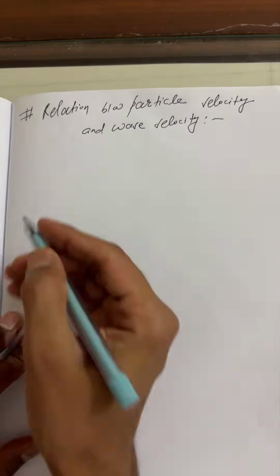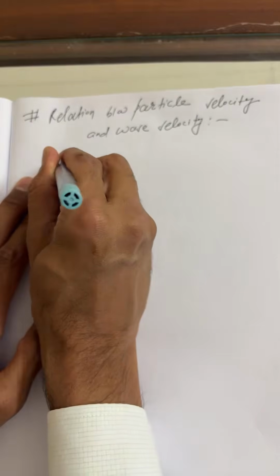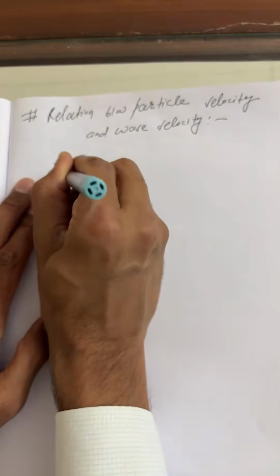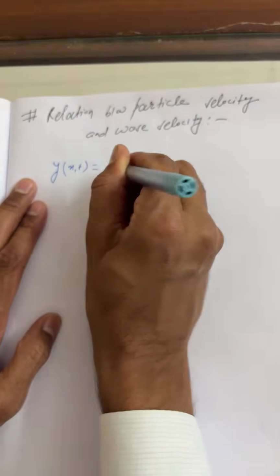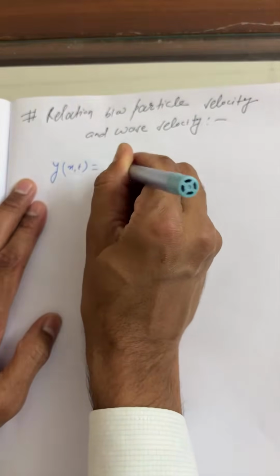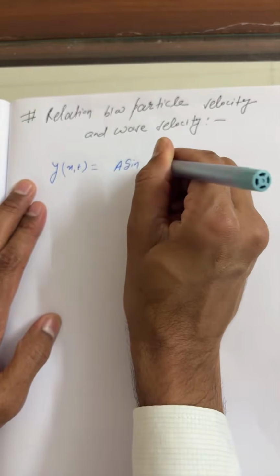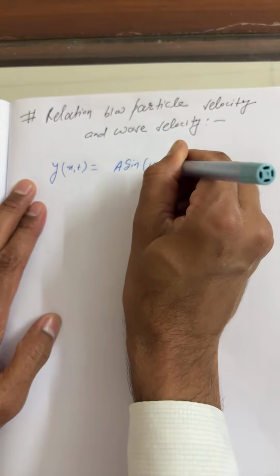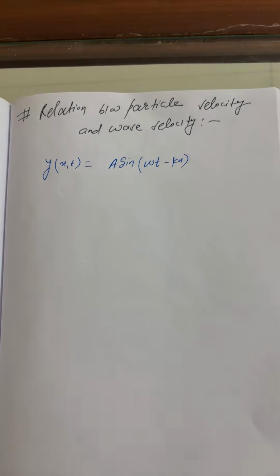Okay. Now students, in today's class I taught here that y is a function of x comma t, so I can write y is equal to a sine(omega t minus kx).